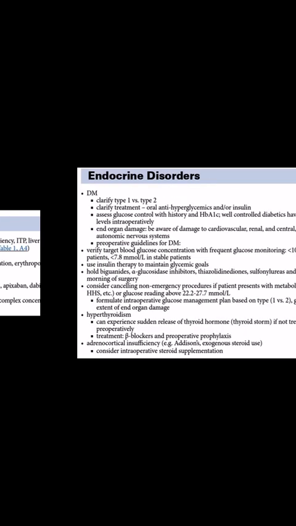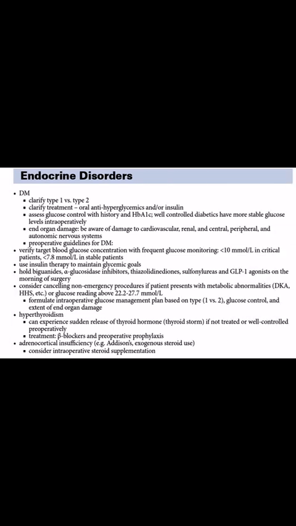Endocrine disorders. DM. Clarify type 1 versus type 2. Clarify treatment, oral antihyperglycemics and/or insulin. Assess glucose control with history and HbA1c. Well-controlled diabetics have more stable glucose levels intraoperatively. End organ damage. Be aware of damage to cardiovascular, renal, and central, peripheral, and autonomic nervous systems.